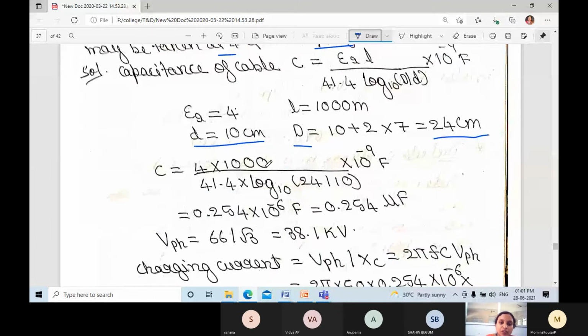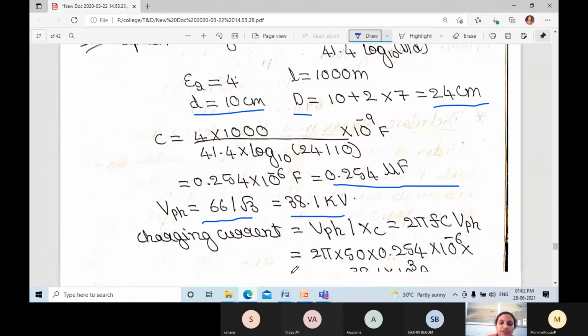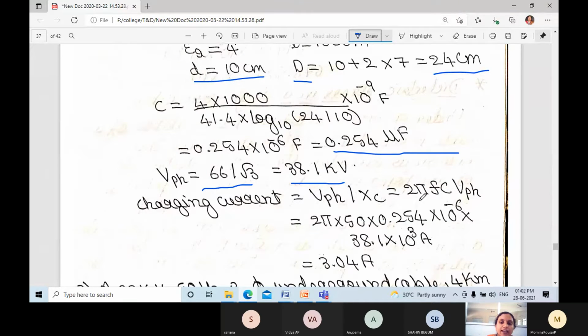The C formula we know; substitute the parameters εr, the L value, the capital D value and the small d value, and you will get 0.254 microfarad. V phase: they have given the line voltage 66, so 66 divided by root 3, V phase is 38.1 kilovolt. And what about the charging current? V phase divided by Xc. Xc is 1 divided by 2πfC, so 2πfC comes in the numerator. So it becomes 2πfC × V phase. If we substitute the given frequency and the C and V phase we have found out.